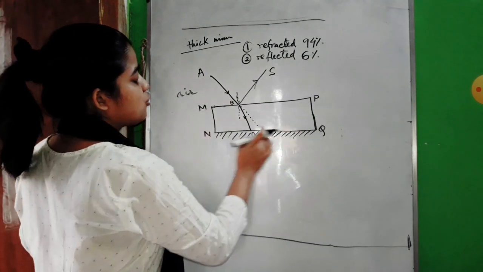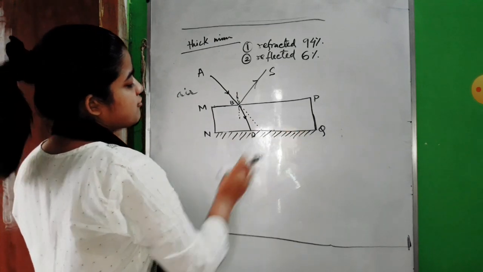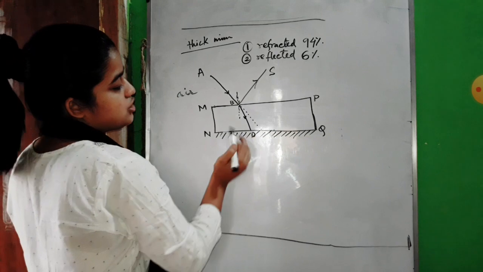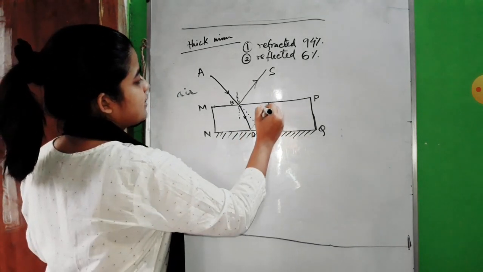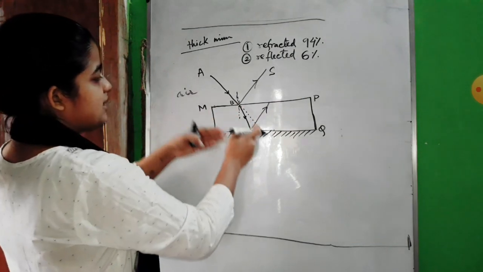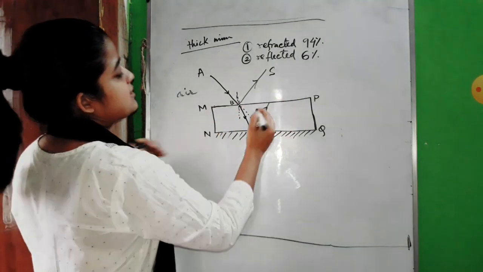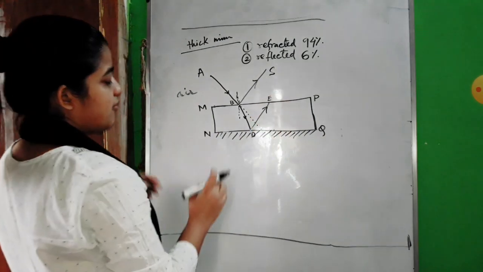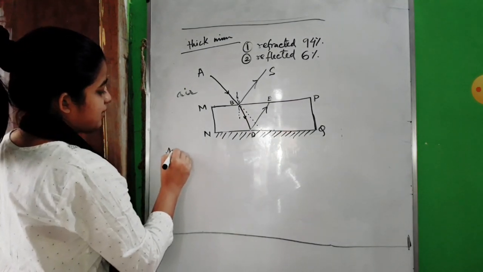But here at the lower surface, when the light ray falls at the lower surface of the mirror, as this surface is a silver surface, it is strongly reflected back by this surface like this. So the total BD refracted ray got reflected by the lower surface like this, and suppose DE is our reflected ray. So I am going to write everything here.